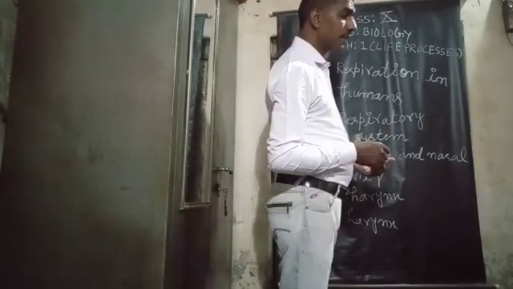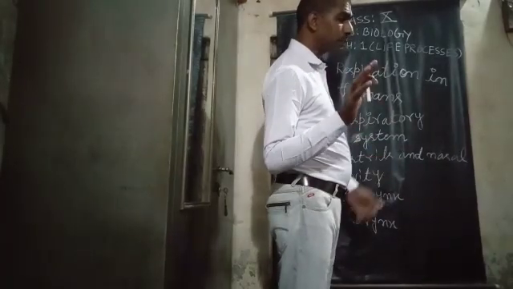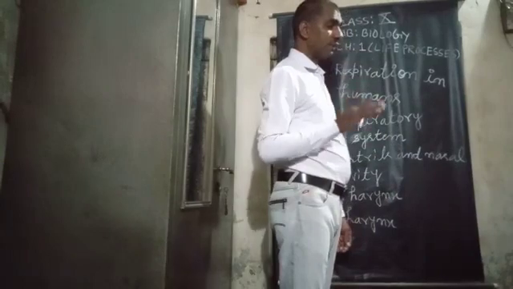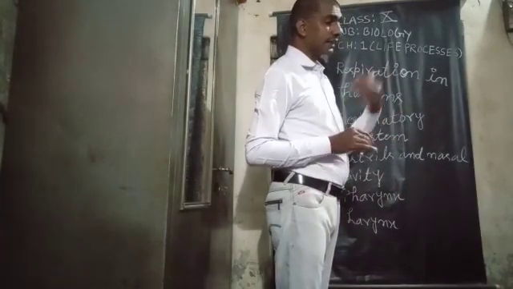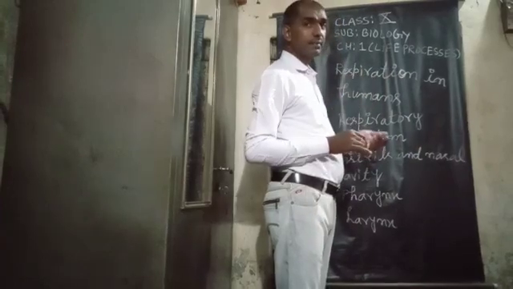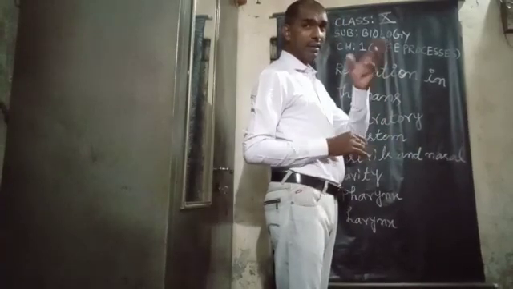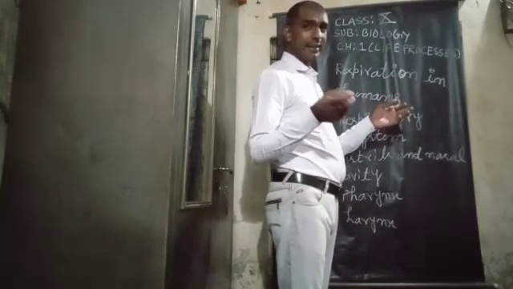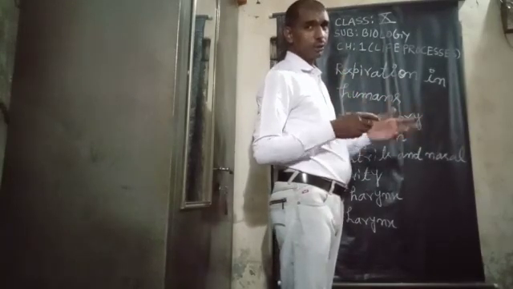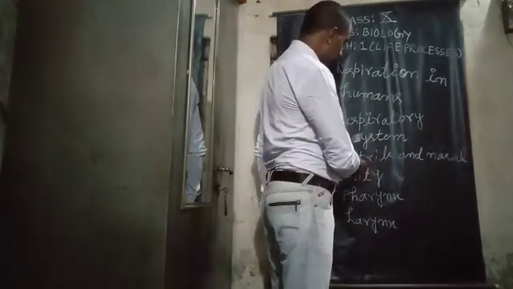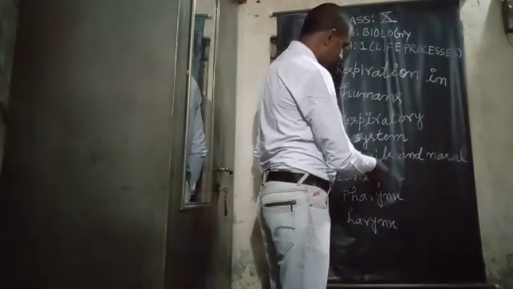The cells and the mucus prevent the entry of germs and dust particles into the nasal cavity. So the cilia and mucus both protect against dust and any germs entering our body through our nostril passage, through our respiratory system. So this is my explanation about nostrils and nasal cavity.